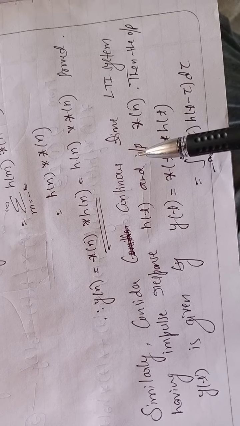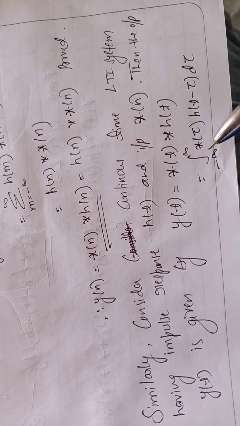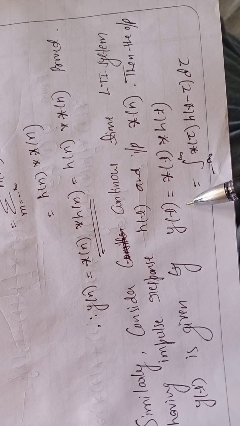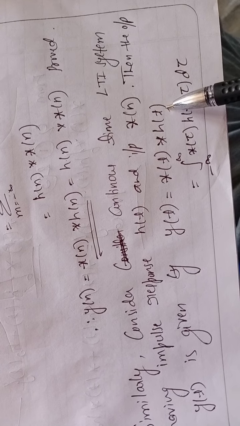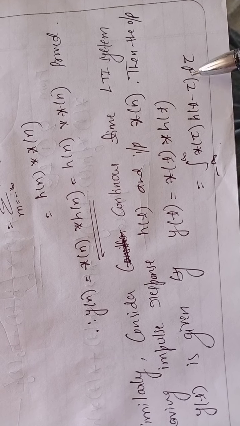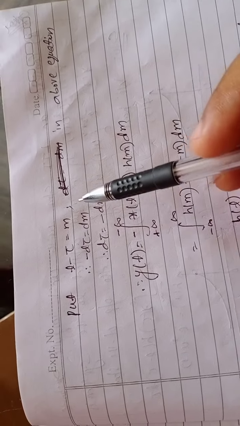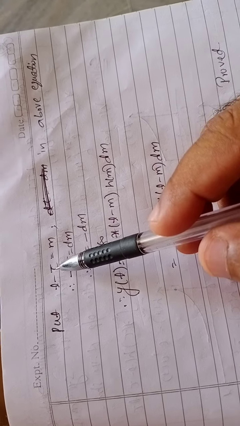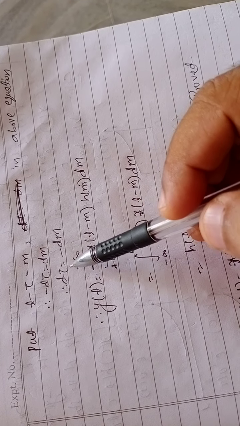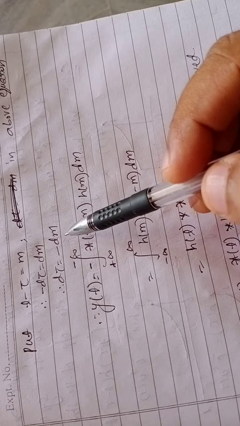Same steps you have to follow, but in the formula, instead of summation, we use integration. So the LTI system output y of t is equal to x of t convolution h of t. The formula is the integration from minus infinity to plus infinity of x of tau into h of t minus tau d tau. Similarly, put t minus tau is equal to m. Then if you differentiate, minus d tau is equal to dm. So d tau is equal to minus dm. Then the integration limit.